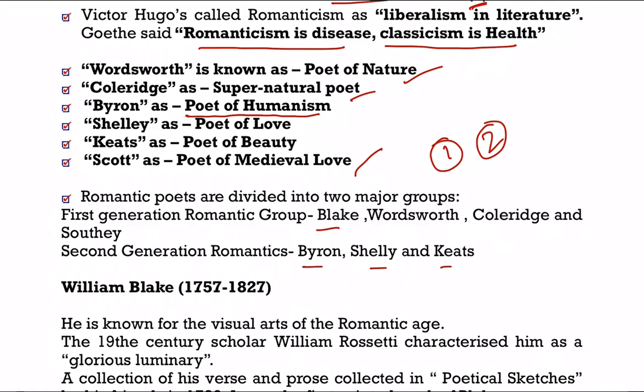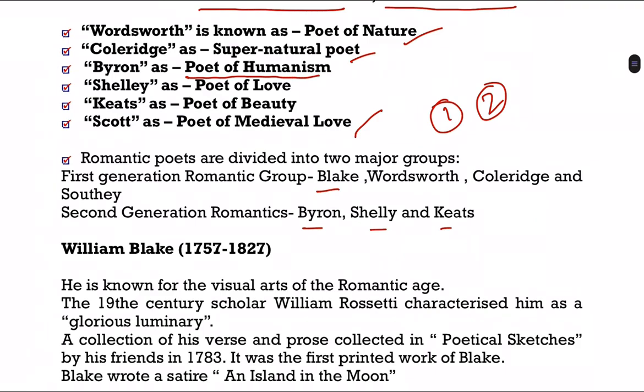Apart from that, it is believed that their backgrounds are also different, like Wordsworth, Coleridge, and Southey. They belong to different backgrounds, and Byron, Shelley, Keats, they belong to different backgrounds, right? So this is what. Now, today in this video, we will see some of the important facts of William Blake,